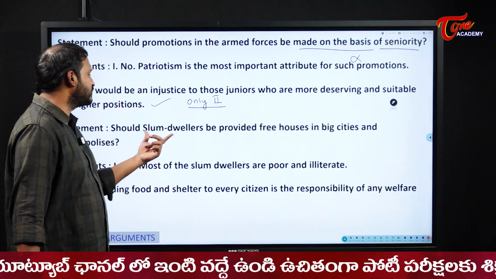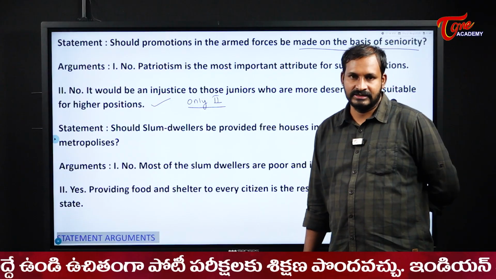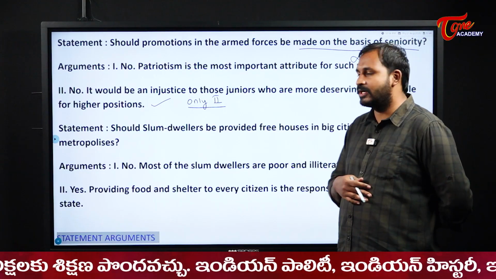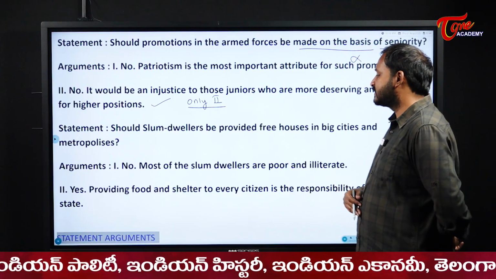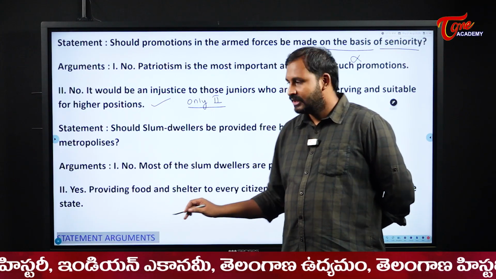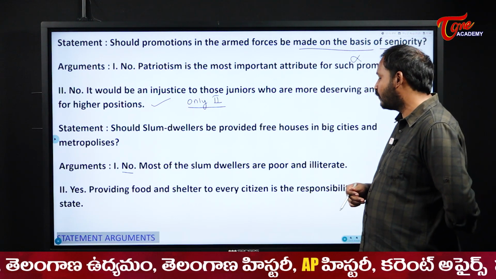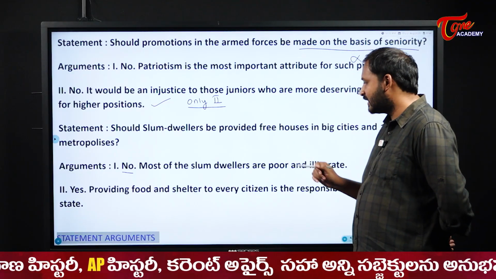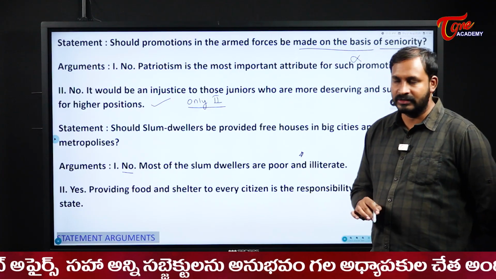Okay, next. Should slum dwellers be provided free houses in big cities and metropolises? Slum dwellers should be given free houses in the big cities or metropolises. That is the statement for us. Now the argument: no, most of the slum dwellers are poor and illiterate. See, yes, no, that is secondary. For no, he is telling no, okay. The reason for that no is what? Most of the slum dwellers are poor and illiterate. Is this correct or wrong? For the time being, we will put that aside. We will have a question of doubt here, we will put it.